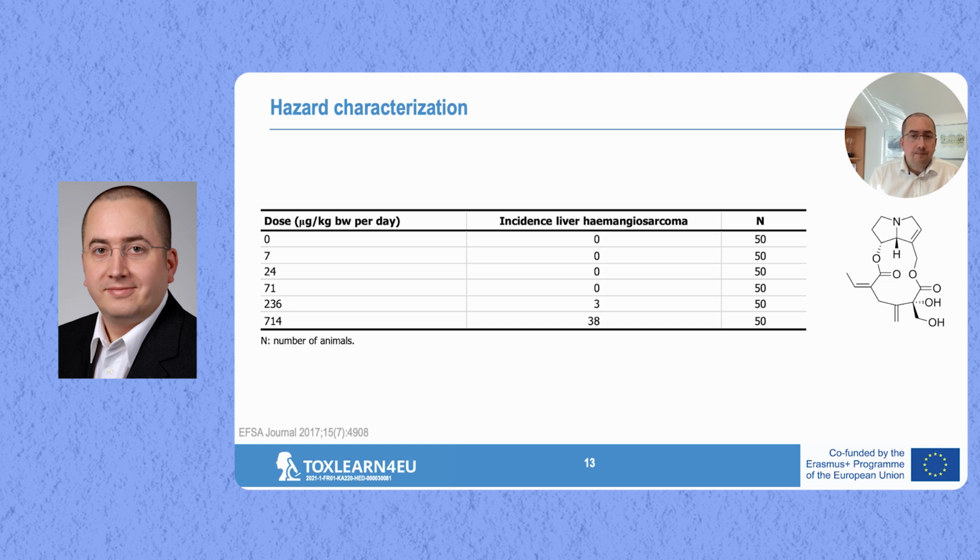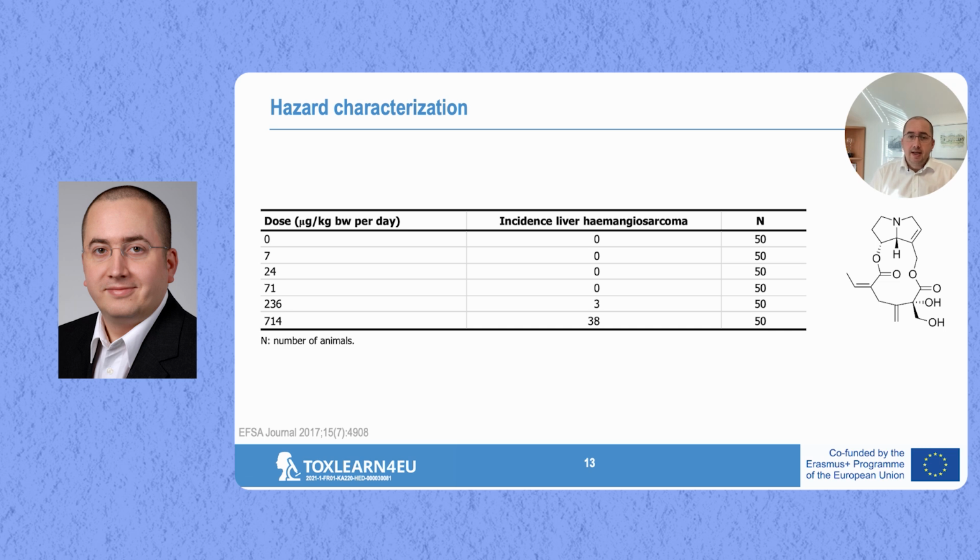Usually in the risk assessment of genotoxic carcinogens, no NOAEL, no observed adverse effect level, can be derived, as is usually done to derive an acceptable daily intake or a tolerable daily intake. So usually what is done from this dose response data is that the BMDL values are derived.